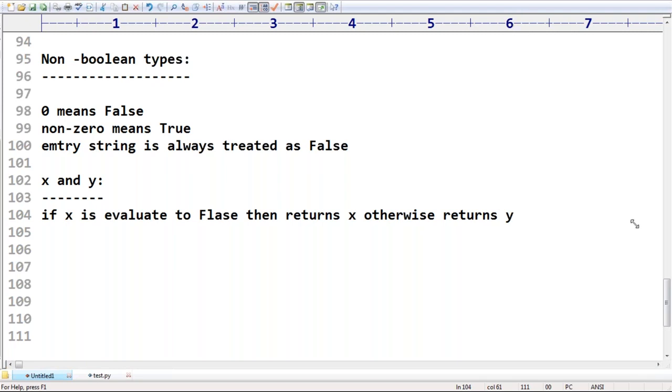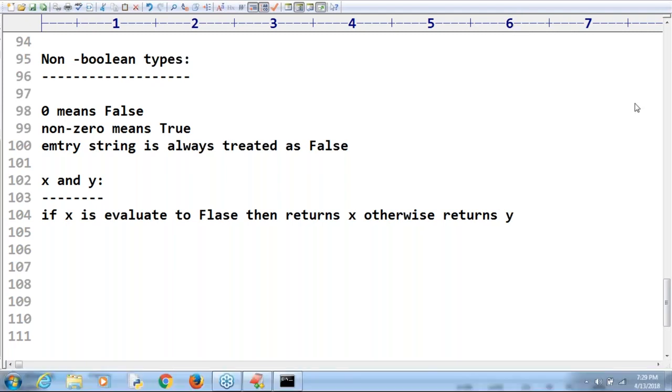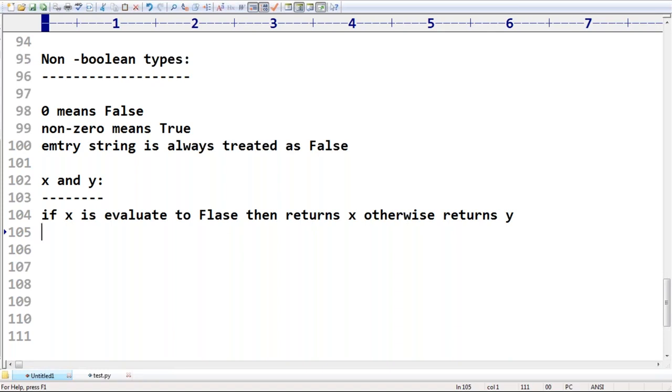Observe a bit carefully about this one. Let me repeat: if x evaluates to false, then it returns x. Otherwise it returns y. Remember that. You may ask, what is the meaning of that, we are not getting anything. Take 10 and 20. Can you please tell what answer you are going to get by default?